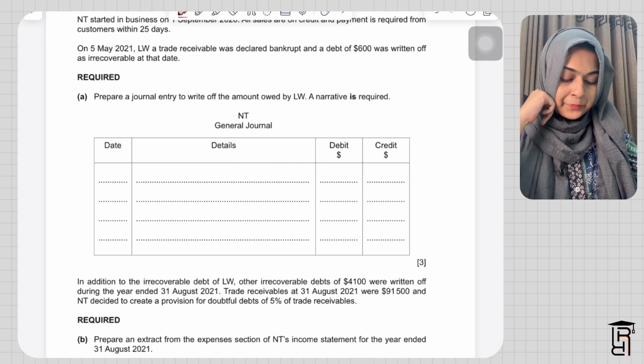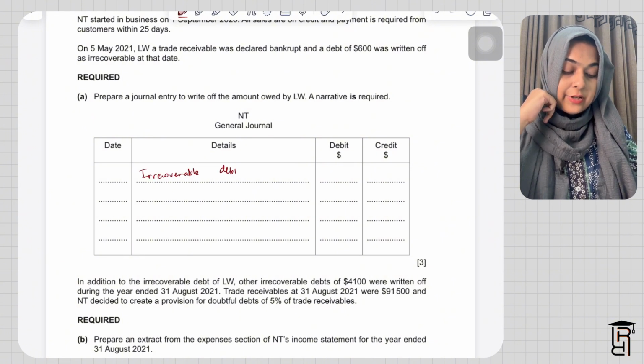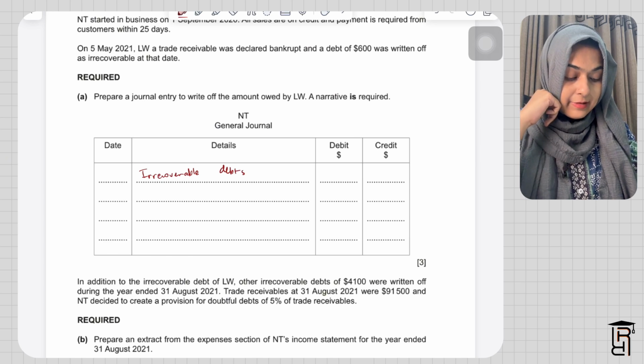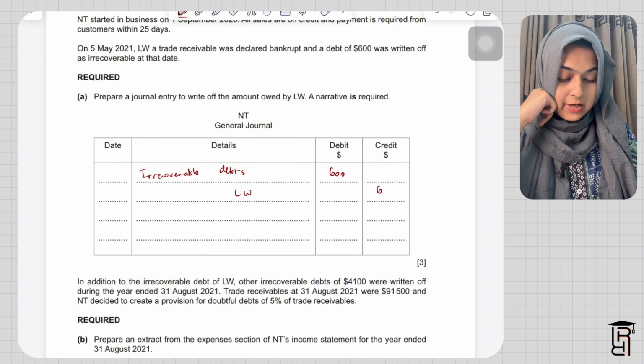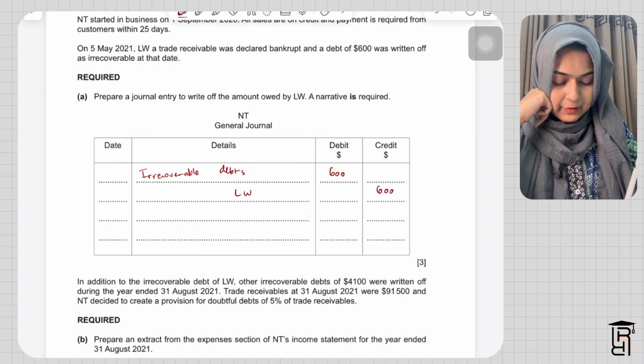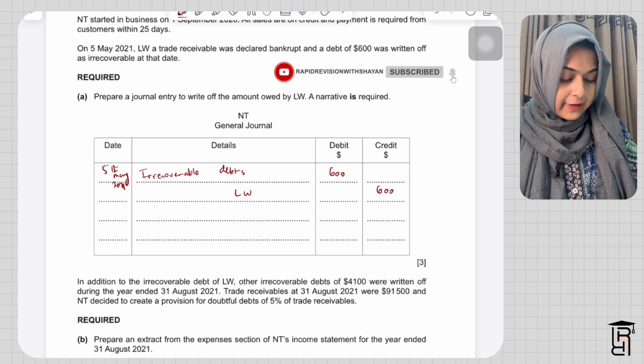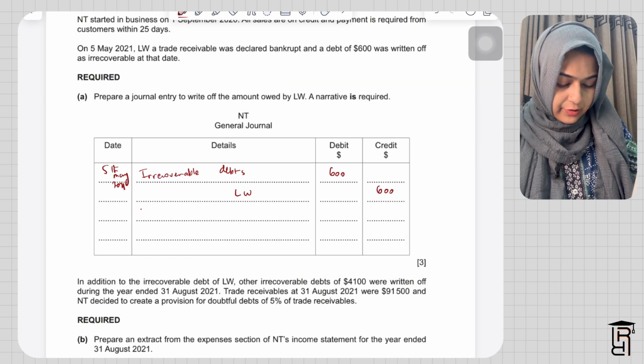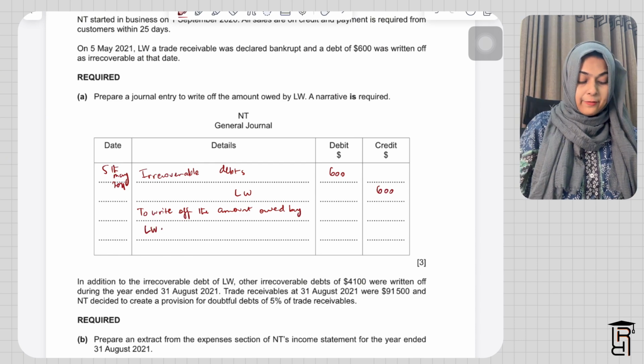So I'll write here irrecoverable debts debit. The irrecoverable debts account is being debited whenever we are writing off a trade receivable, that is LW in this case. I'll write here $600 and I'll write LW credit $600. On the credit side, the date will be 5th May 2021, and in the narrative I'll write to write off the amount owed by LW. So that's it for this journal entry.